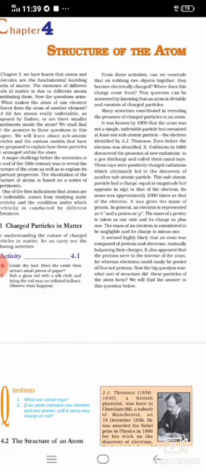Many scientists contributed in revealing the presence of charged particles in an atom. It was known by 1900 that the atom was not a simple, indivisible particle but contained at least one subatomic particle, the electron. First of all, only one subatomic particle was discovered, that is the electron.